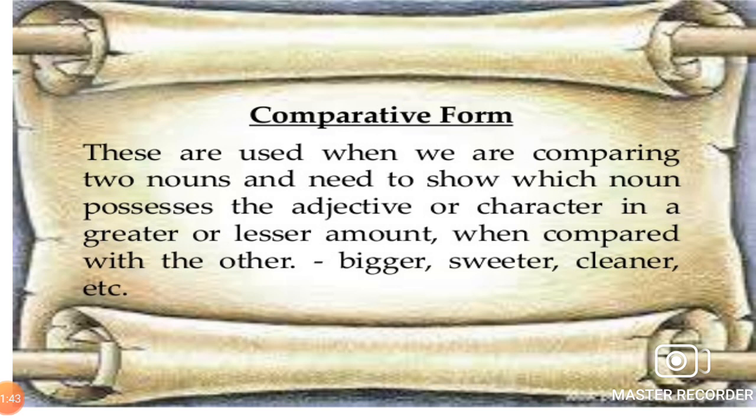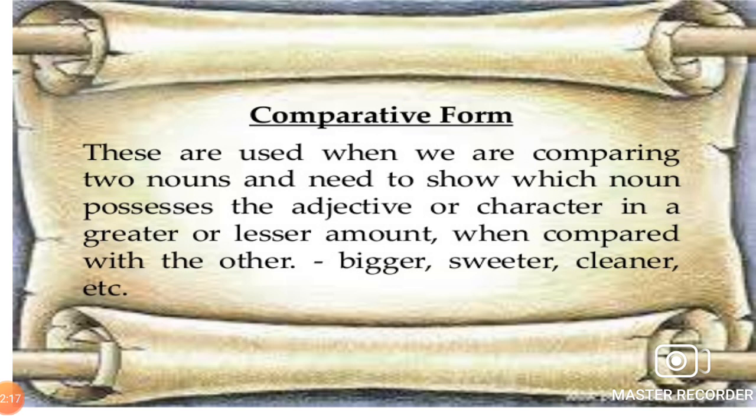Comparative form. These are used when we are comparing two nouns and need to show which noun possesses the adjective or character in a greater or lesser amount when compared with the other.